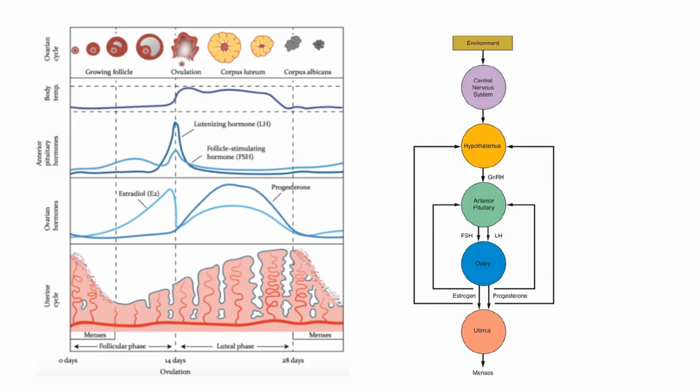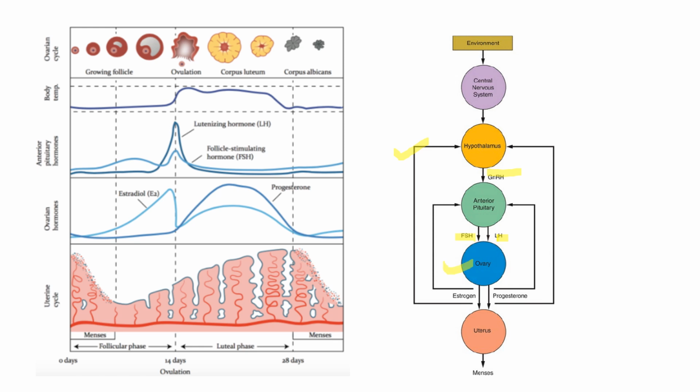Coming to a little bit about the physiology of the menstrual cycle. So this is the HPO axis which we are familiar with. Hypothalamus will produce gonadotropin releasing hormone, which will act on the anterior pituitary, and the anterior pituitary will release LH and FSH hormones, which will act on the ovary.